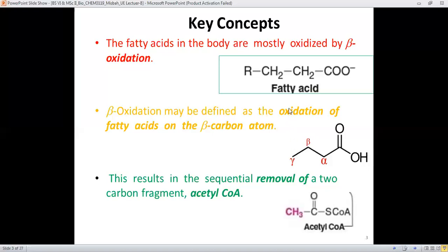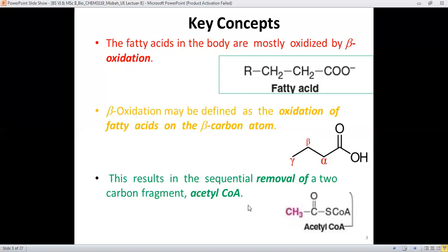And fatty acids consist of long chain of carbons. These long chain of carbon containing moieties may be the saturated one or the unsaturated one, and the carboxylic acid functionality is present at one end, and the R group is present at the other end, and mostly it's the methyl group in case of non-branched or the unbranched fatty acids.